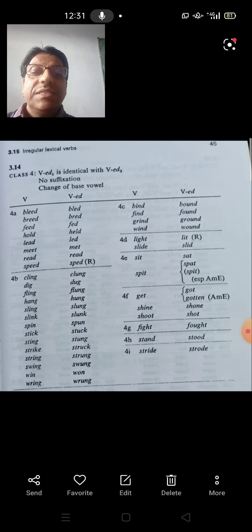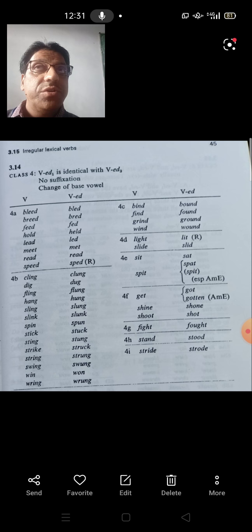Here the past tense is identical with past participle. There is no suffixation, and change of base vowel is there. For example, let's take the case of verb meet, where met is the past tense, and met is also the past participle. So VED1 is identical with VED2.